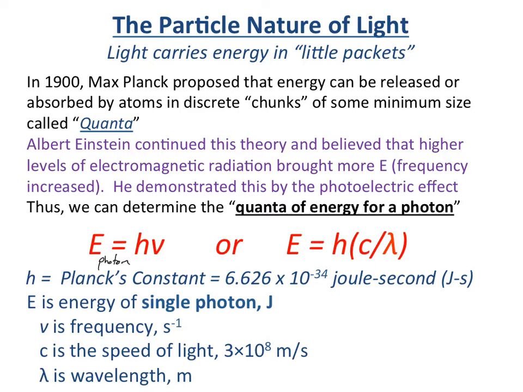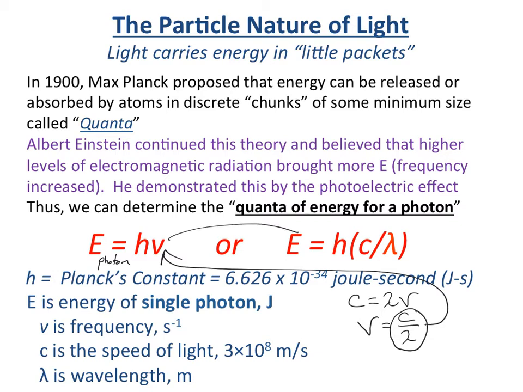But what if you don't know the frequency? What if you know the wavelength? Well, again, if we go back and remember our equation that c is equal to lambda times nu, so the speed of light is equal to the wavelength times the frequency, we could rearrange this equation to solve for the frequency, which really just says that we have c divided by the wavelength. Once we know that, we could then plug it in here for nu. That gives us this other equation, which is exactly the same thing, but when we have the wavelength, we can now still solve for the energy of a single photon using the wavelength, the speed of light, and Planck's constant.